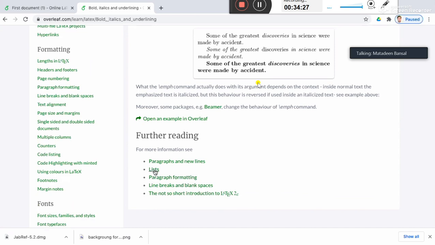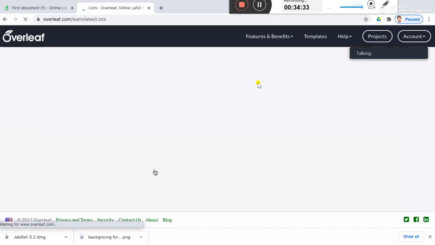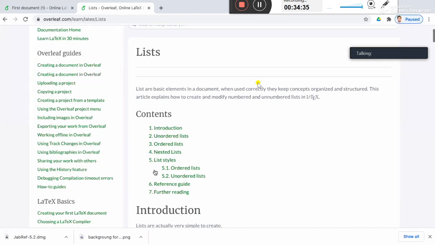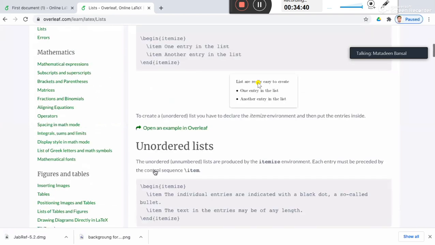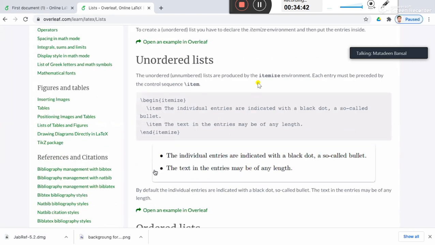Okay. Next, move on to lists. How to make lists in LaTeX. There are two types of lists in LaTeX. One is the unordered list, that means bulleted list, and the other is the numbered list.